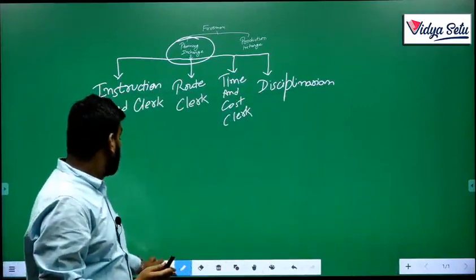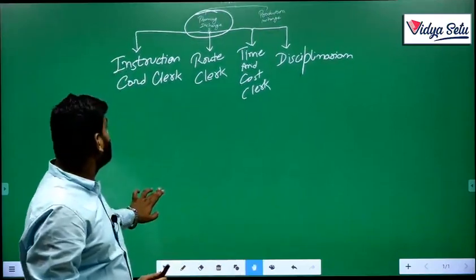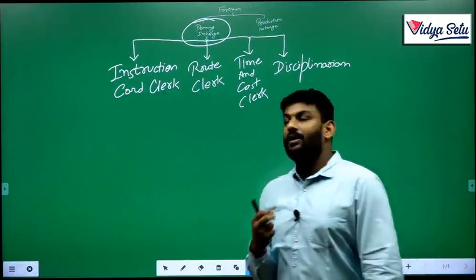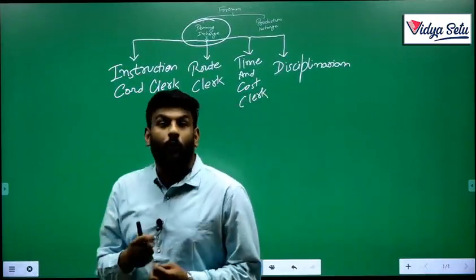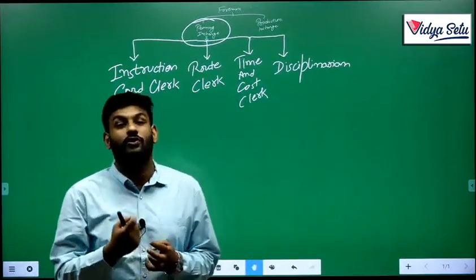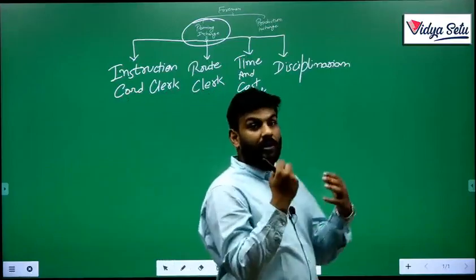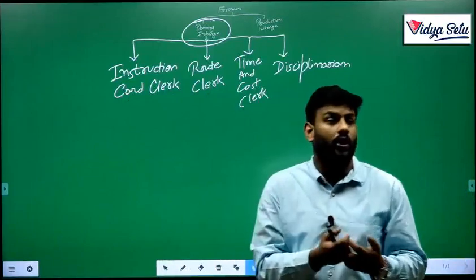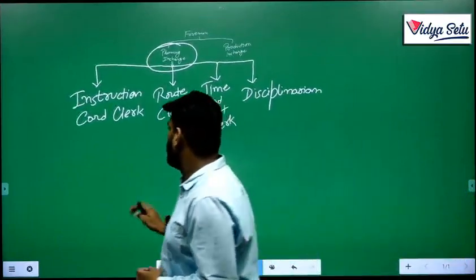First one is the instruction card clerk. Who is the instruction card clerk? Simply, the one who provides or drafts instructions to workers, as in how to do work, when to do work, and whether what you are doing is going well or not. It is all about the instruction routine.